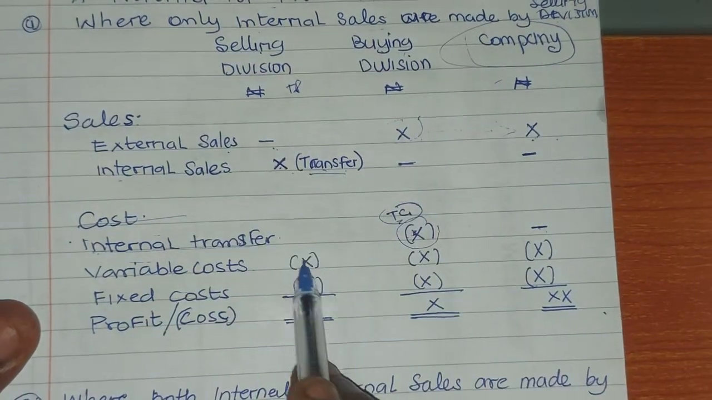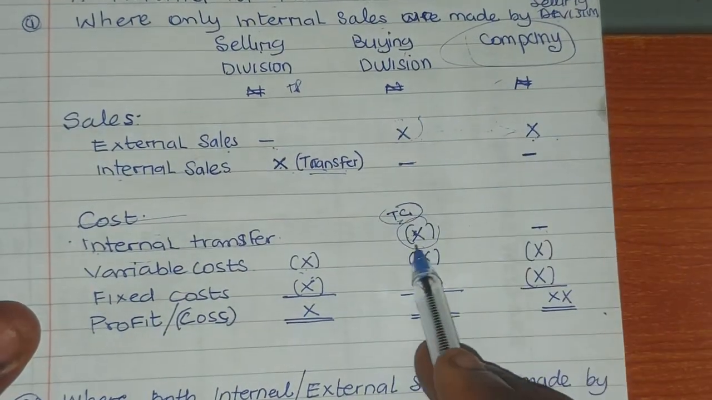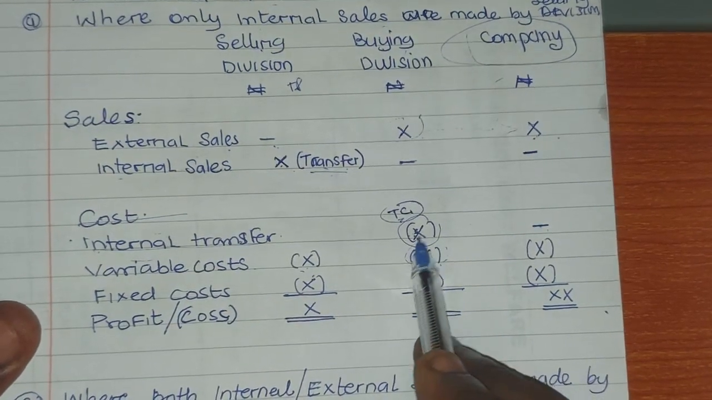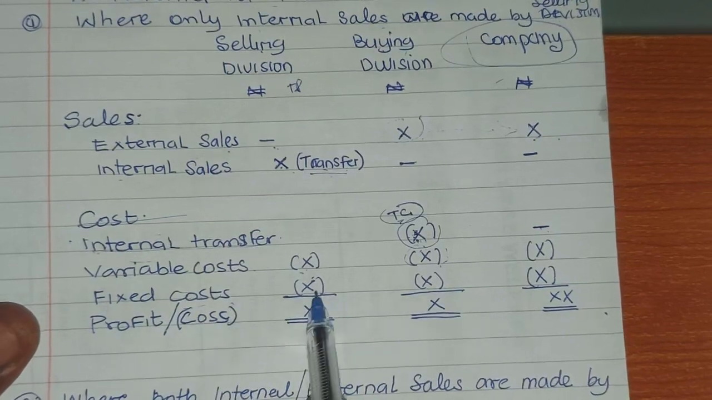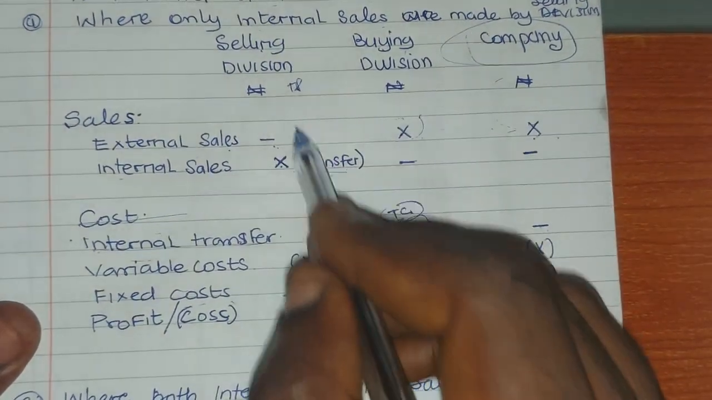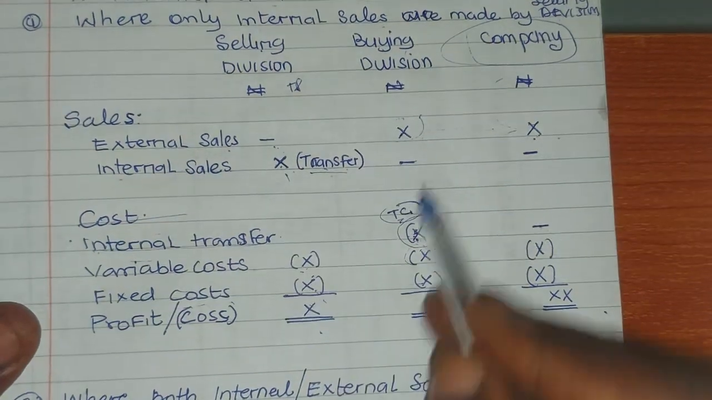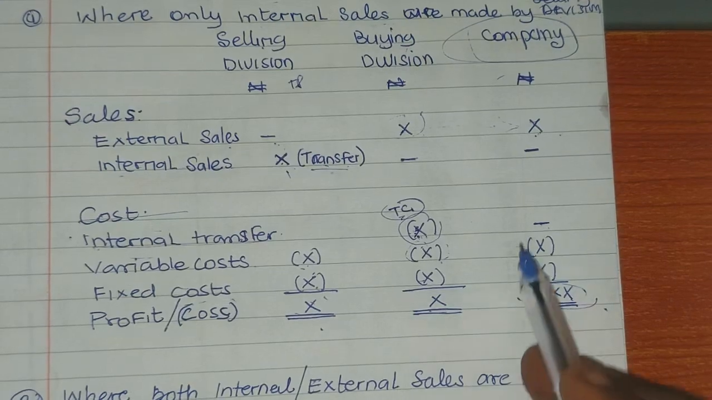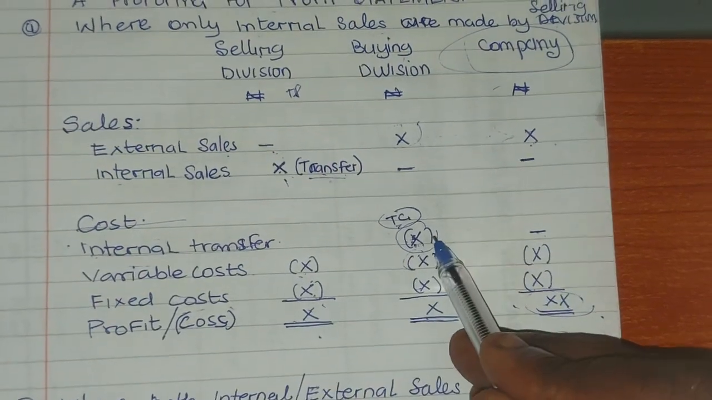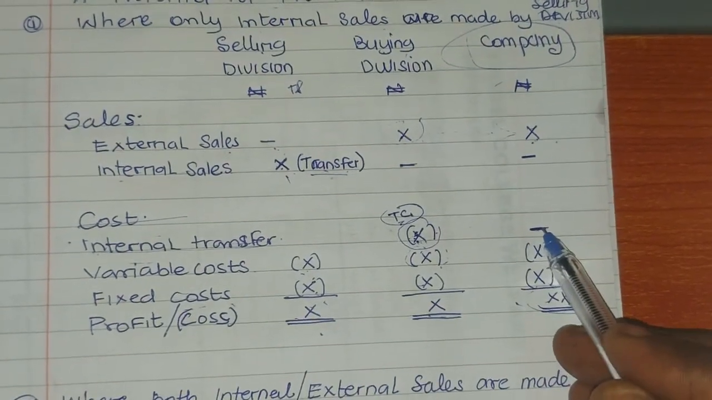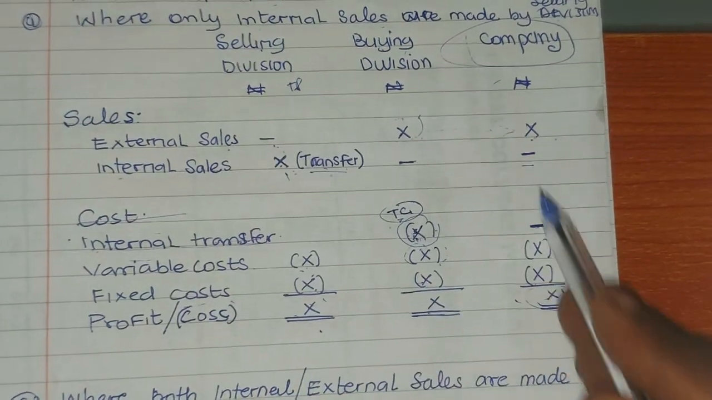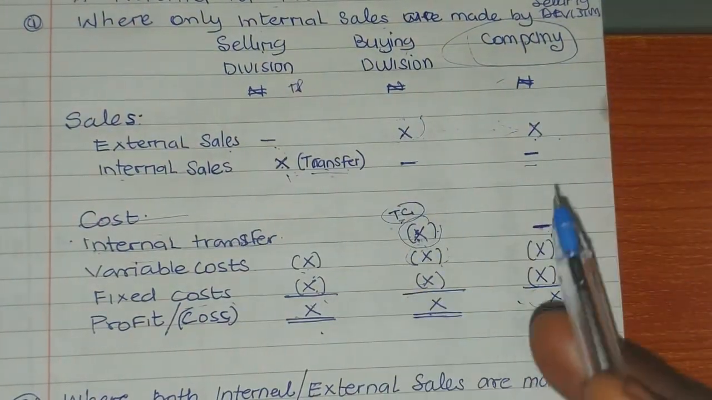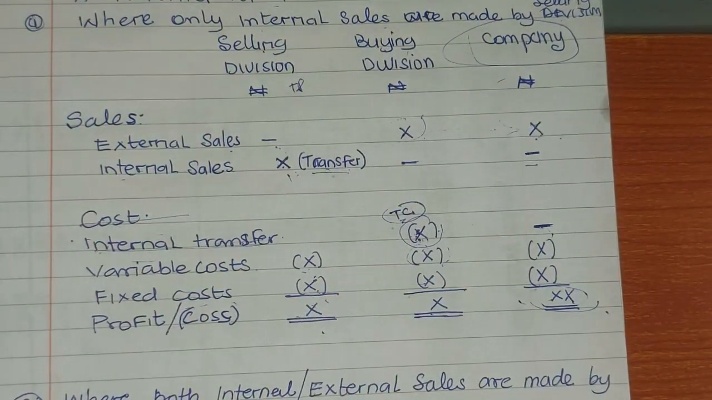Then other variable costs apart from the transfer cost. The selling division also will incur, and the buying division will also incur, other variable costs apart from the transfer cost. Then fixed cost, of course. Then you add these, and you subtract from the sales. Then you add these two together to give you this. Don't forget, for transfer costs that will be dash here for the company as a whole. Anything transfer, it will be dash. So it's just the movement of goods within the same company.